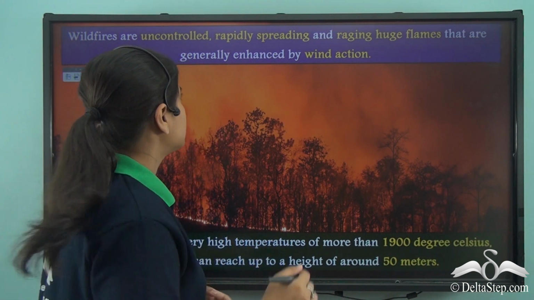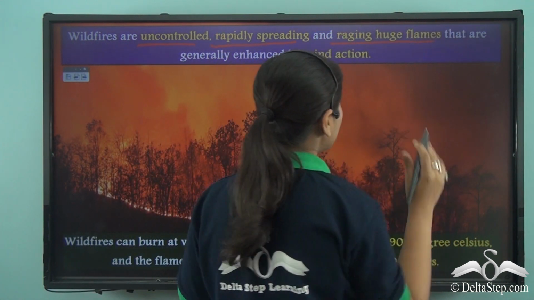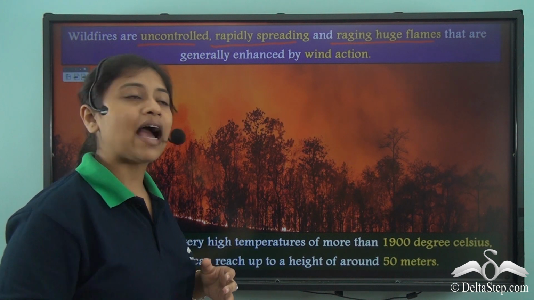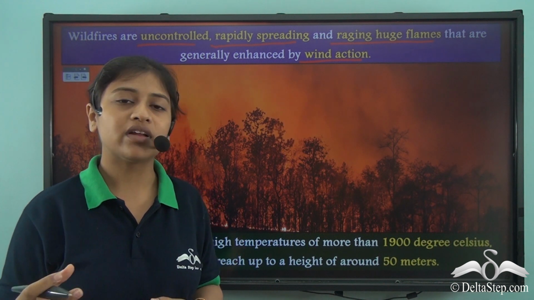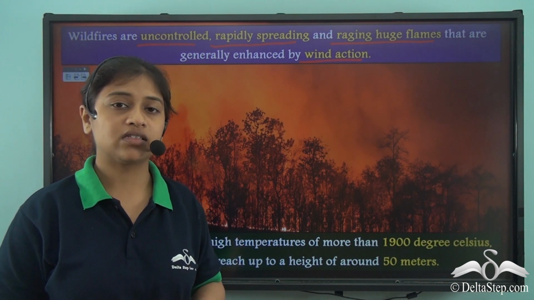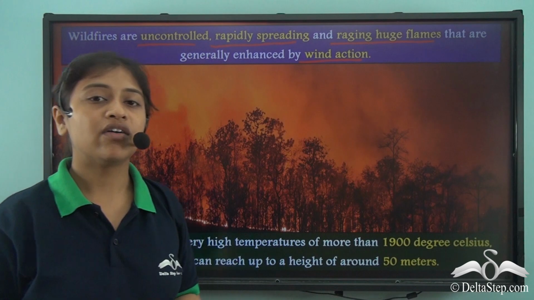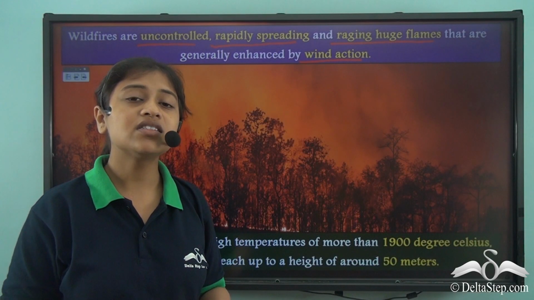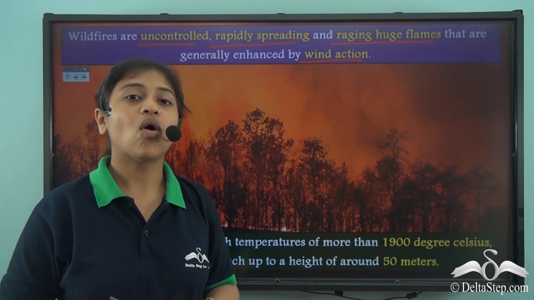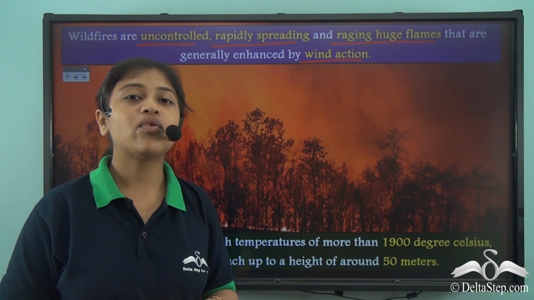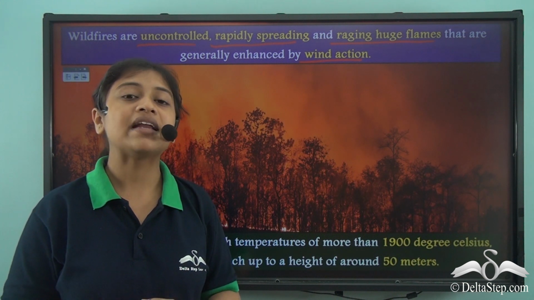Well, wildfires are uncontrolled, rapidly spreading and raging huge flames, and these are generally enhanced by the wind action. So wind as an agent becomes very important in spreading these huge wildfires. They spread across wooded areas or forested areas and destroy millions of acres of land. Now, wildfires also have different names.